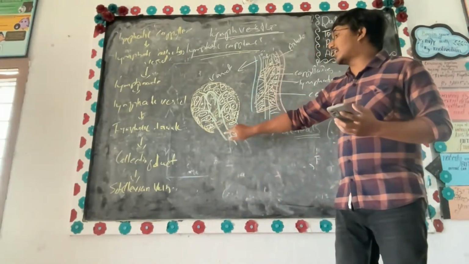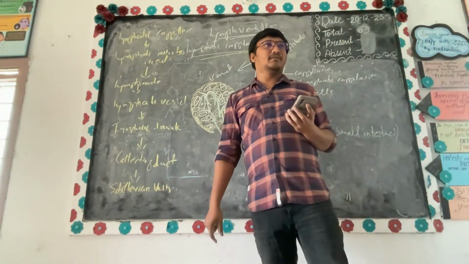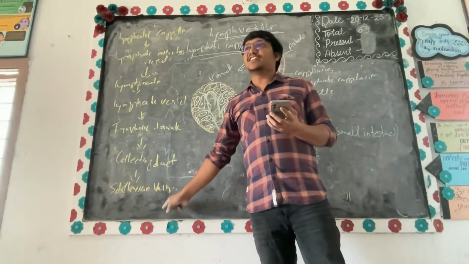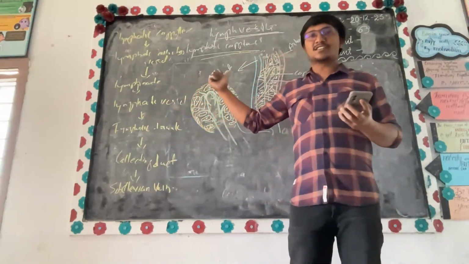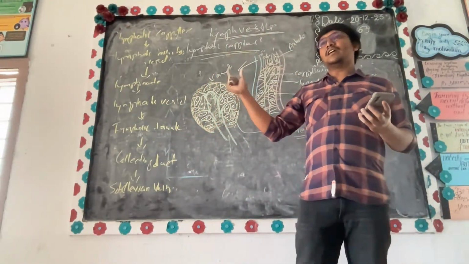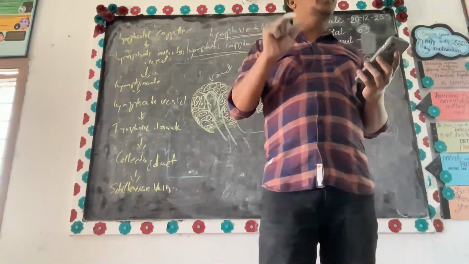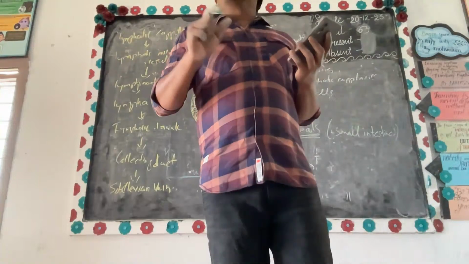Ultimately, where are the lymphatics going? To the veins. If they go to the veins, ultimately they are in the circulation. The goal is that the lipids have to reach the tissues. How will they reach? Through the fluid connective tissue in the body, which is blood.